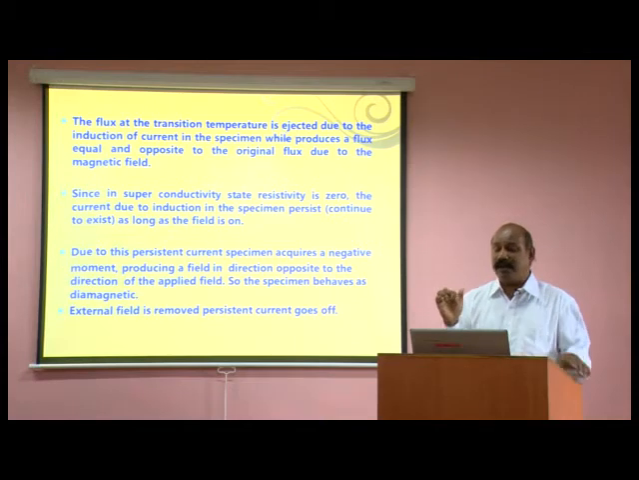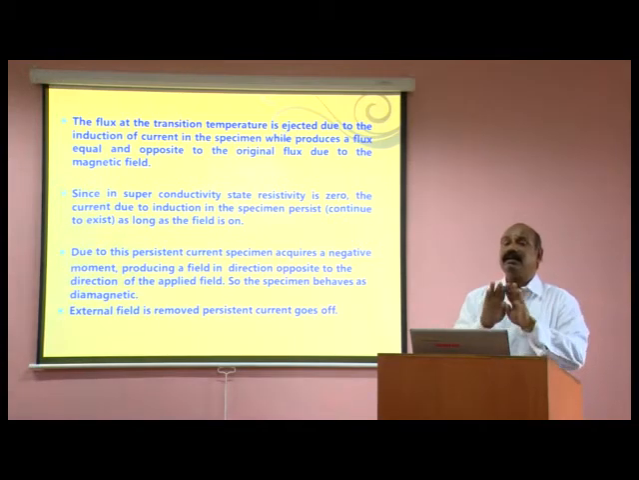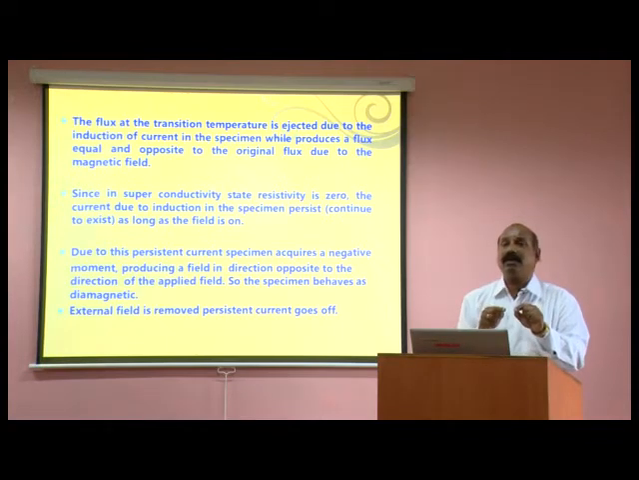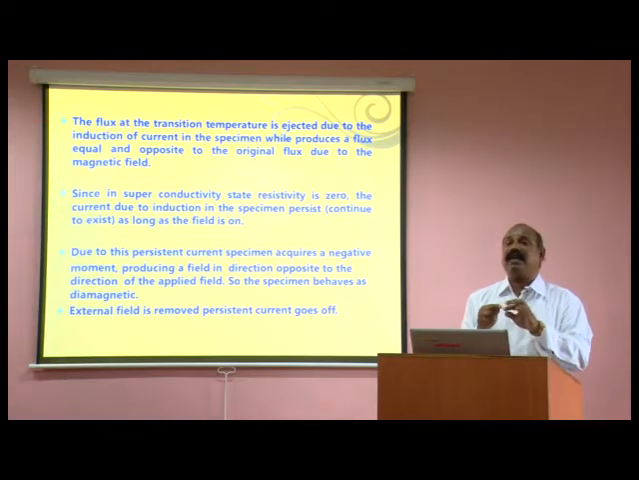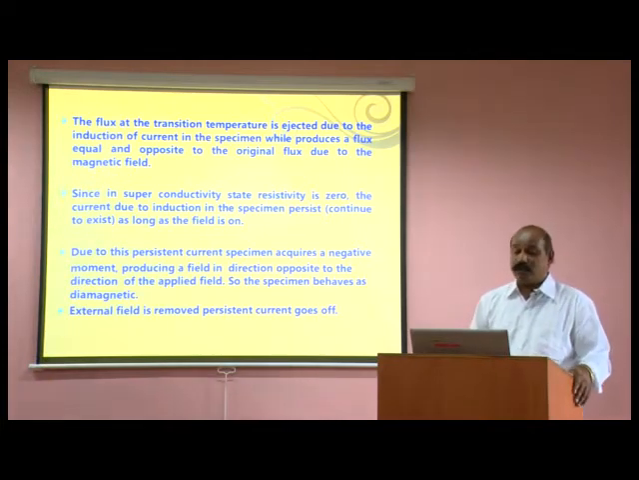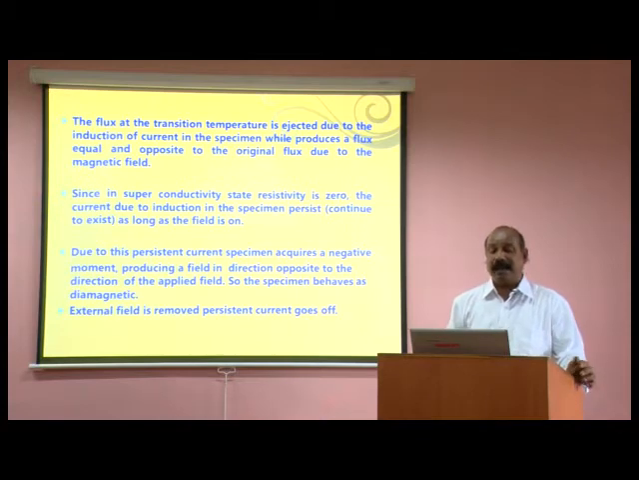When you switch on the field up to that extent, these flux lines move away only because of the flow of electrons inside the material being accelerated, and this flow of electrons creates magnetic flux. That flux line opposes the applied magnetic field. So, due to this persistent current, the specimen acquires a negative moment, producing a field in a direction opposite to the direction of the applied field. So, the specimen behaves as diamagnetic.